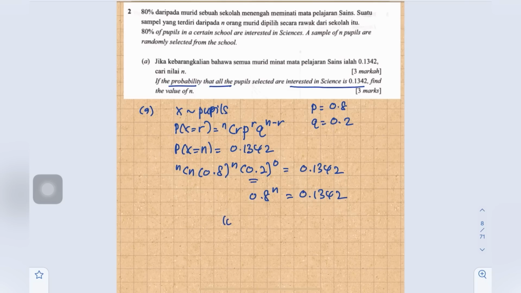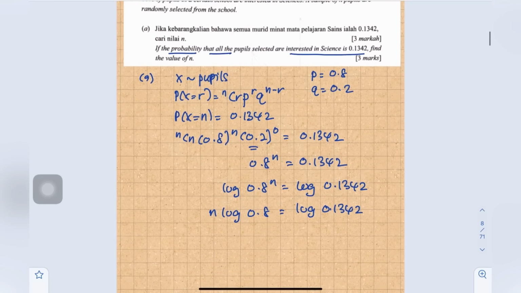So log 0.8 power of n equals log 0.1342. Then we bring down the n in front: n log 0.8 equals log 0.1342, and n equals log 0.1342 over log 0.8.